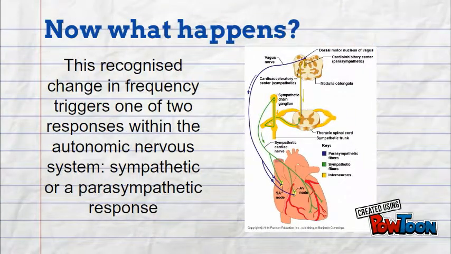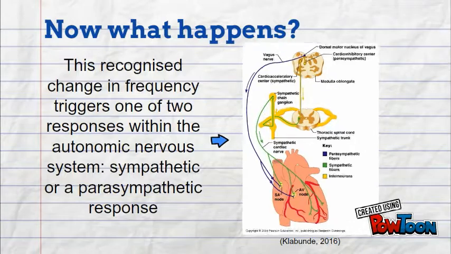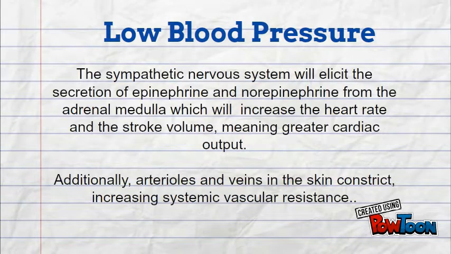This recognized change in frequency triggers one of two responses within the autonomic nervous system, a sympathetic or a parasympathetic response. In the case of low blood pressure, the sympathetic nervous system will elicit the secretion of epinephrine and norepinephrine from the adrenal medulla, which will simultaneously increase the heart rate and stroke volume, meaning greater cardiac output. Additionally, arterioles and veins in the skin constrict, increasing systemic vascular resistance.